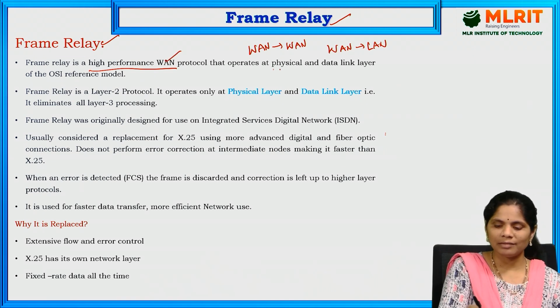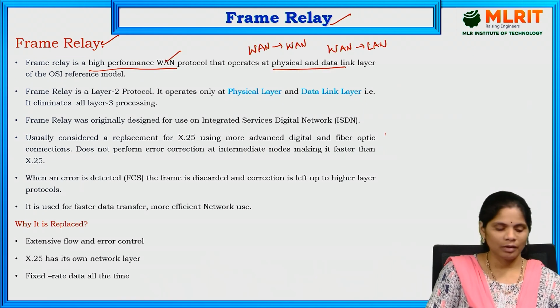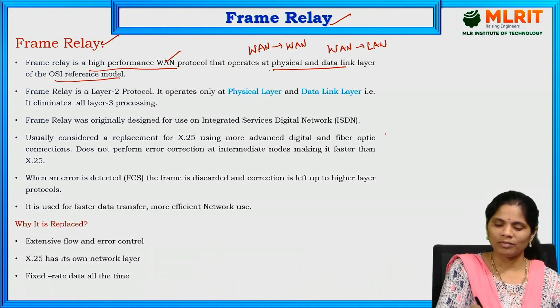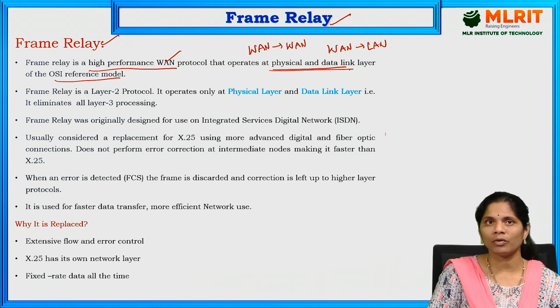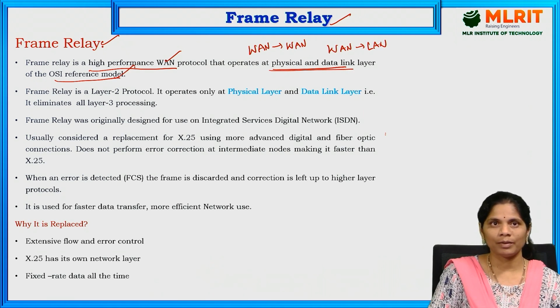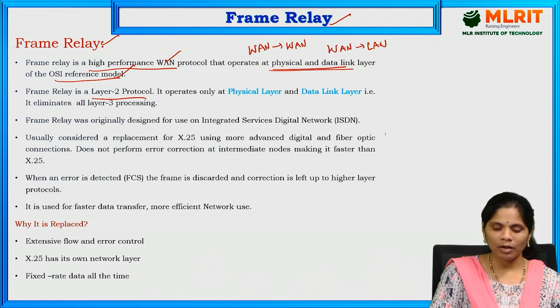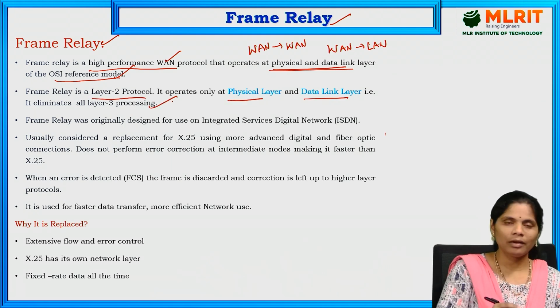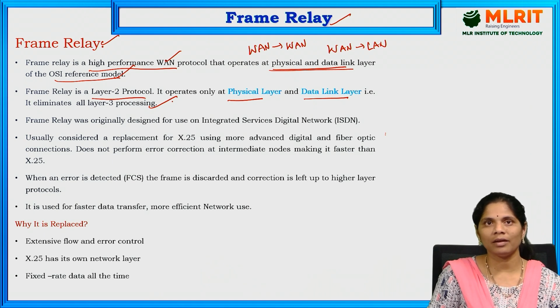Mainly it operates in the physical and data link layers in the OSI reference model. OSI is having 7 layers, right? The lowest layers are the physical and data link layers only. Those layers only are used by frame relay. It is a layer 2 protocol, mainly operating in the physical and data link layers. It does not support layer 3 processing, meaning it eliminates the layer 3 processing.